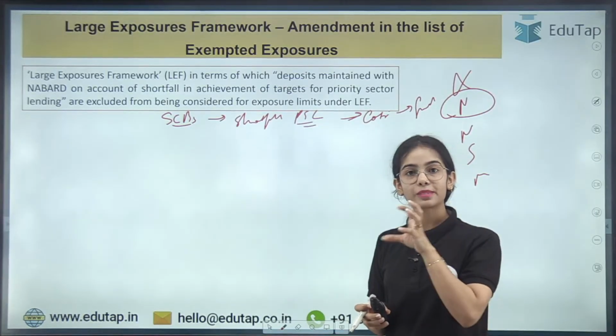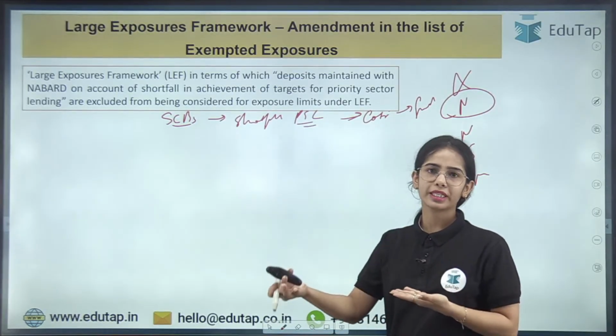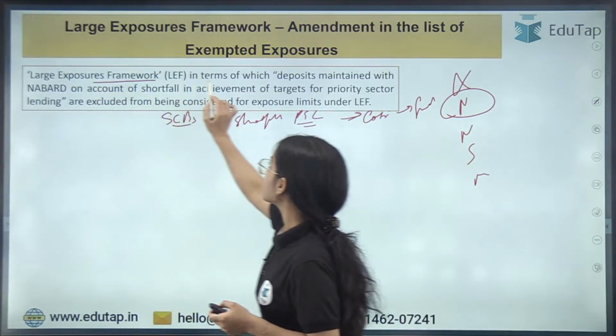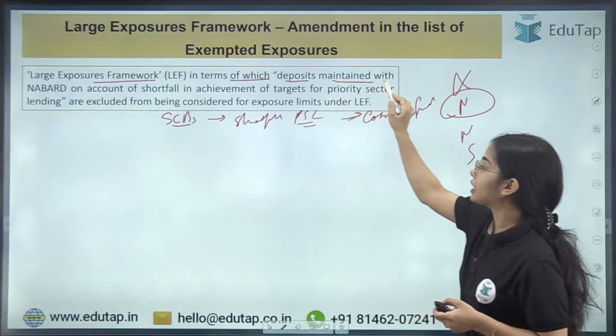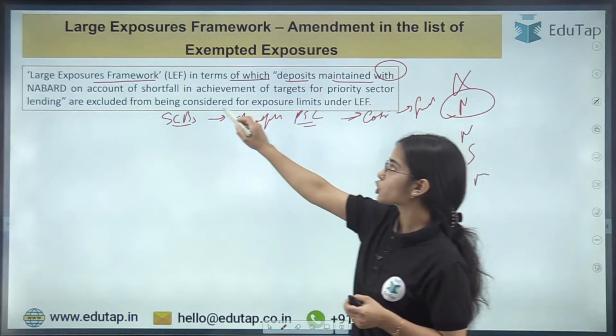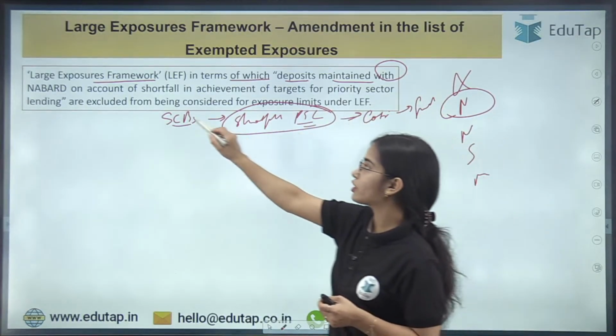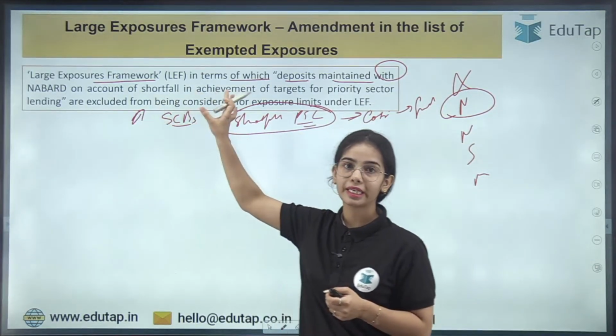So if the RBI is mandating, this will not be calculated in the exposure limit of the scheduled commercial bank. Under the large exposure framework, deposits maintained with NABARD on account of shortfall in achievement of the priority sector lending target are excluded from the exposure limit calculation.